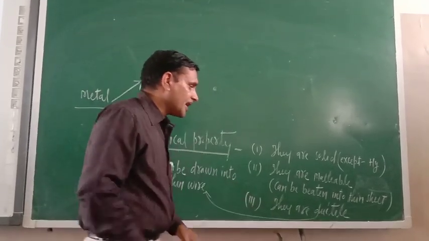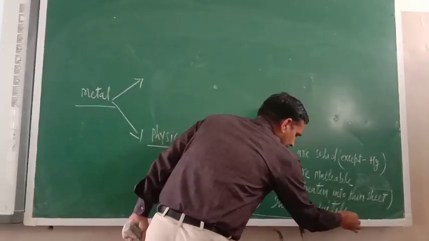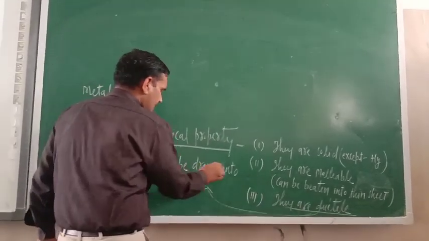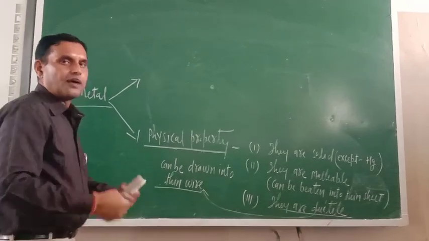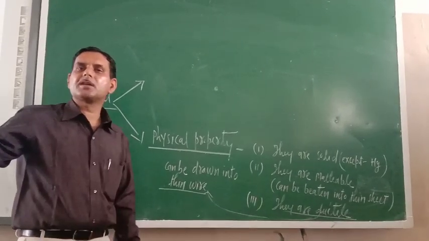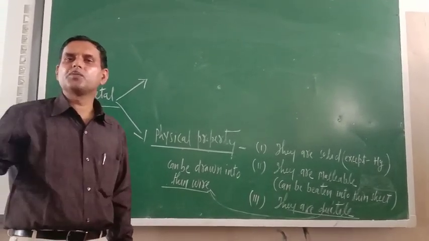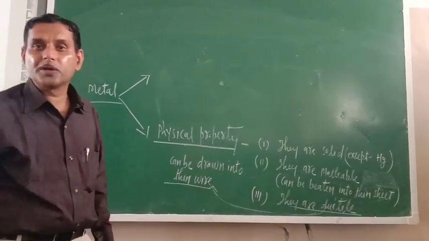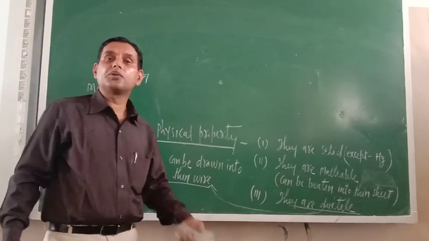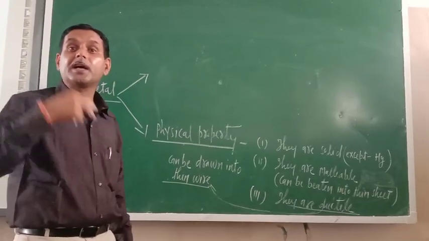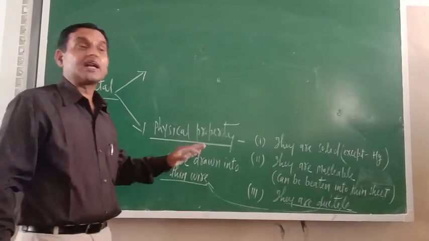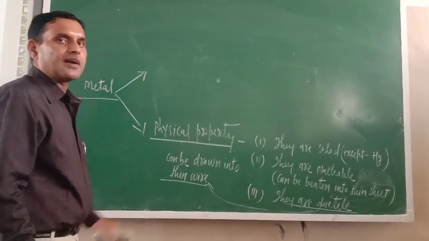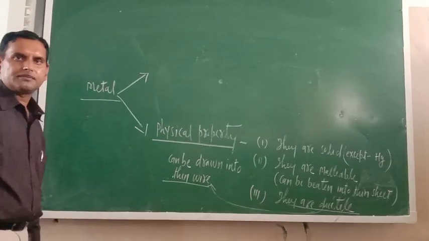Next one is they are ductile. What is the meaning of ductile? Here I have written: the meaning of ductile is they can be drawn into thin wire. Most of the copper wires you have seen, so many metal wires you might have seen. On what property can they be drawn into thin wires? They can be drawn into thin wire because of their ductility. So metals are ductile. Now some other physical properties are also there.